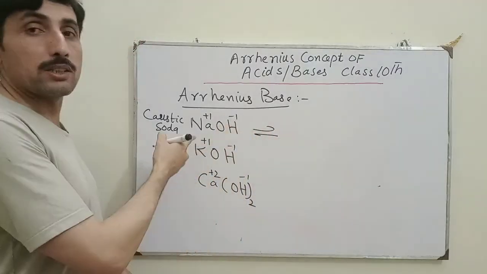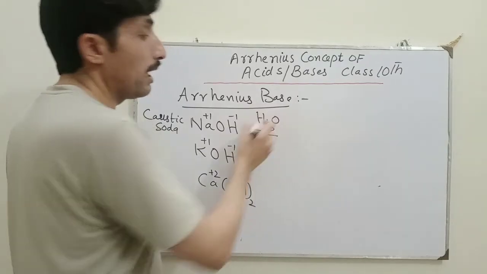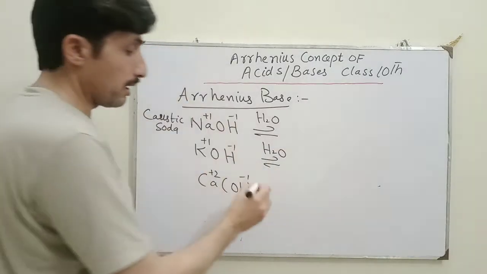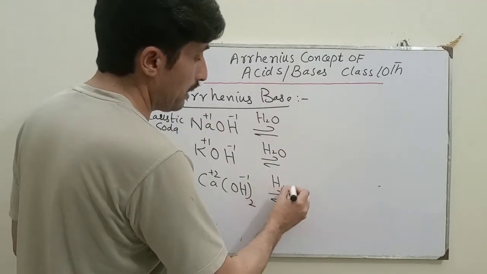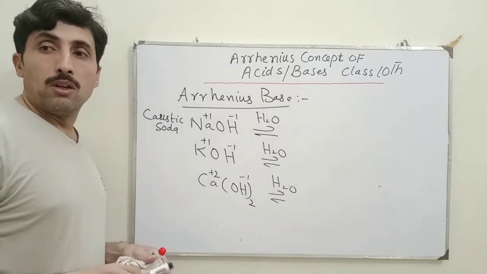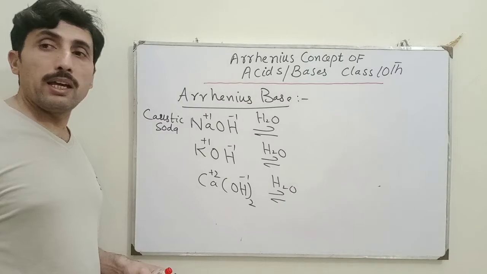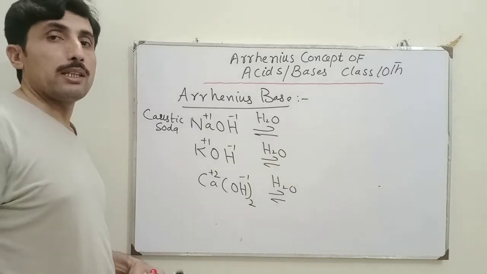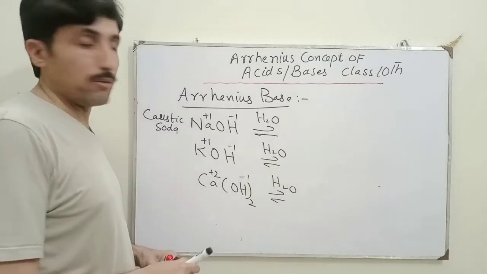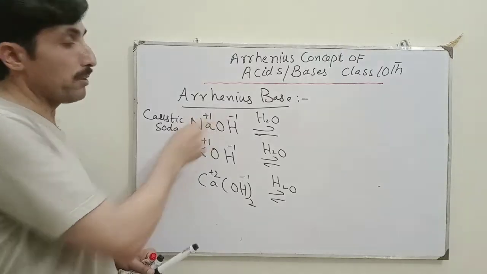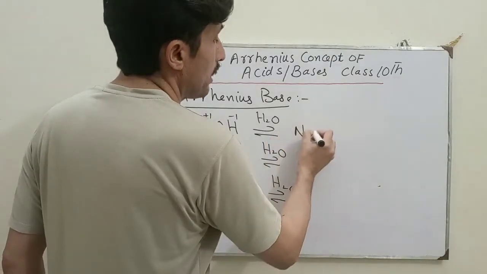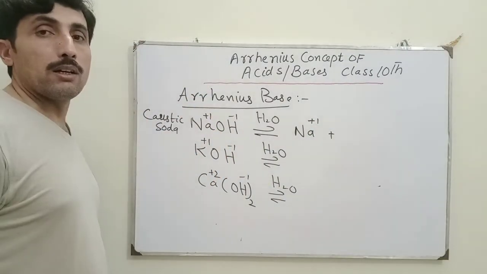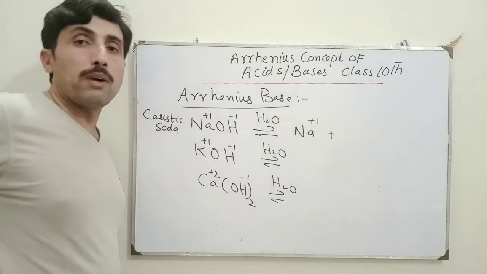Now if we split such species in water, they are ionized in the aqueous medium, meaning water here, okay? So again I will write water. Now look, these molecules which I have written in the form of caustic soda, potassium hydroxide, and calcium hydroxide, they will split in water. How will hydroxide ion be produced? It has ionic forces, positive and negative. So it will be split inside water because water is called the universal solvent and the second,